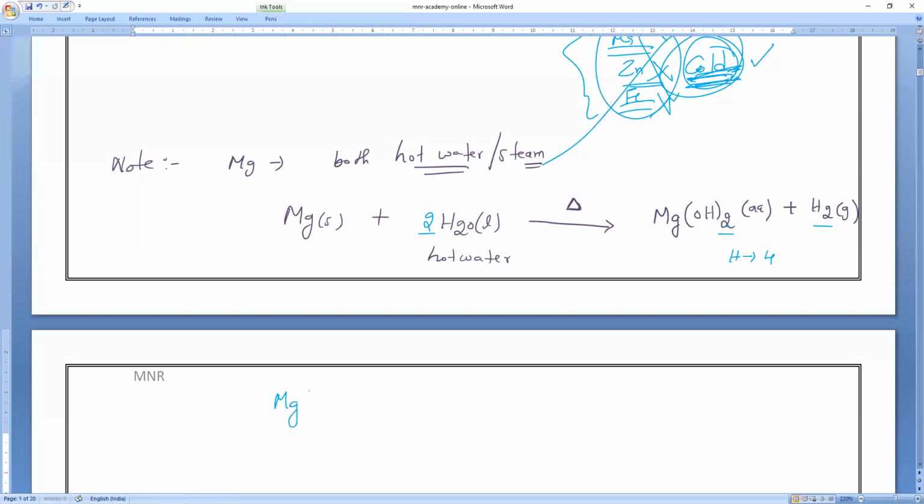Next, magnesium reacting with steam. Steam means H2O, liquid or gas? Gas. Steam means it is a gas. So again delta. Which will form, oxide or hydroxide? Oxide. Oxide means solid state. Hydroxide means aqueous state. Everything is very important. Magnesium oxide plus hydrogen.